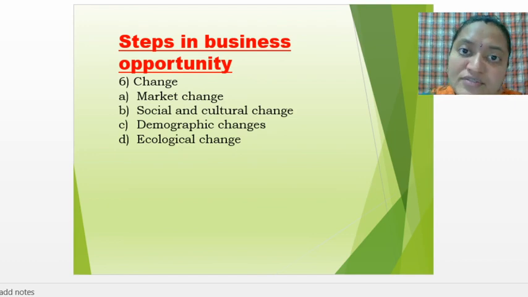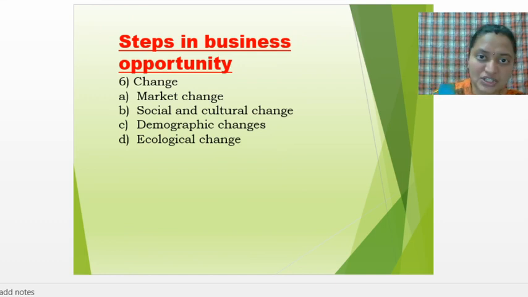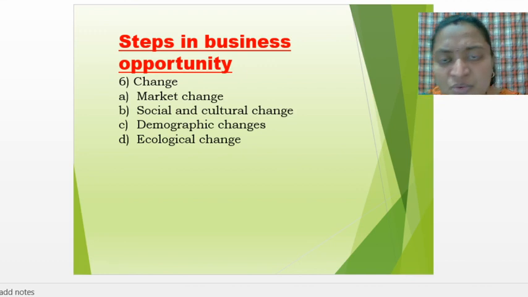Then what kind of changes can be brought in the organization? Changes are the most essential part. The organization cannot run with the same routine pattern. So what changes can be implemented? They can be market changes, meaning whatever changes in market demand. Then social and cultural changes, related to societal changes or changes in values, attitudes, beliefs, norms.